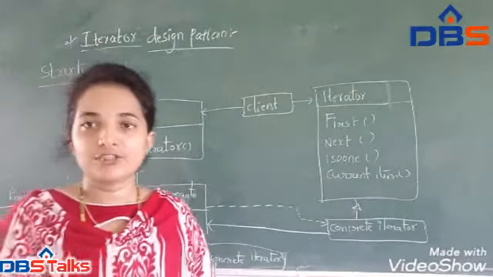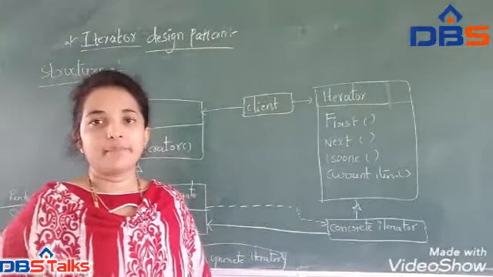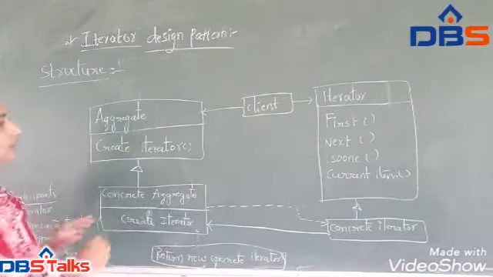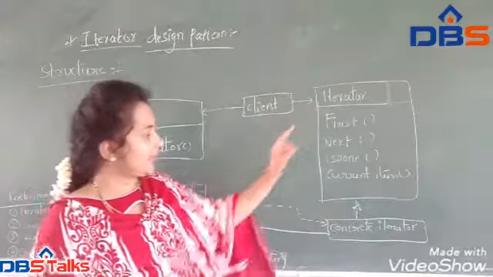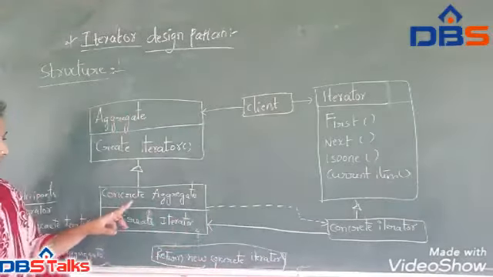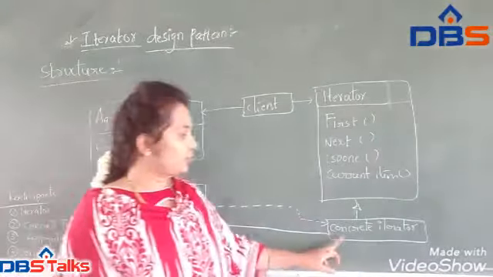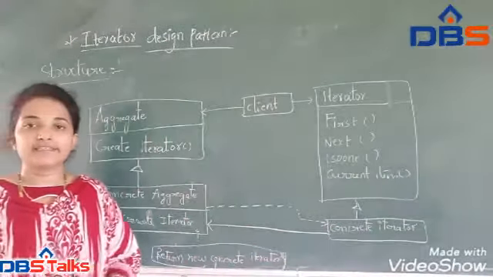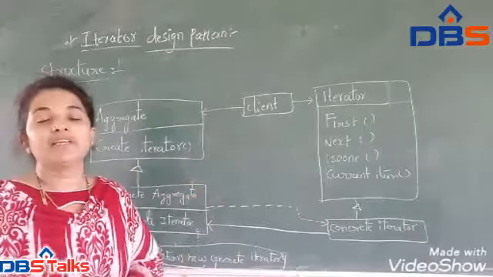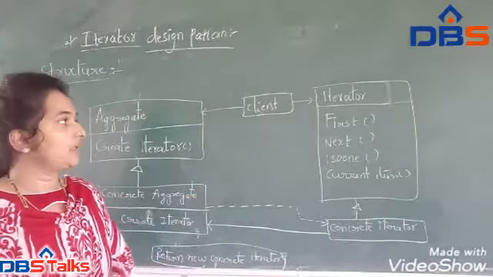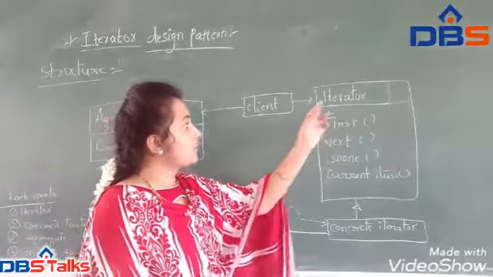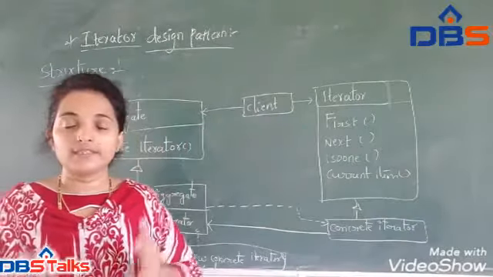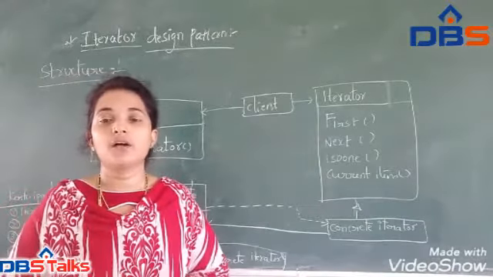Next, coming to the structure of the iterator design pattern. It has a small structure: aggregate, create iterator, client, iterator, list, concrete aggregate, concrete iterator. This is the structure of the iterator design pattern. Here the client gives a request to the iterator. As I told, in the collection we have a number of objects.